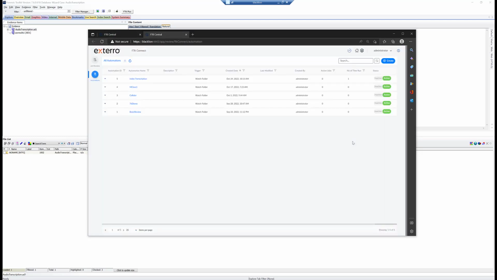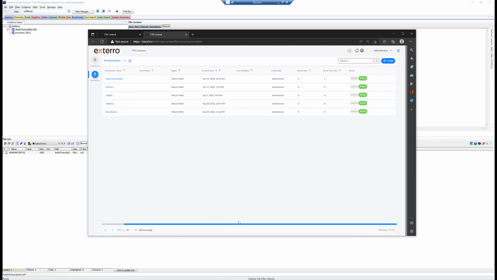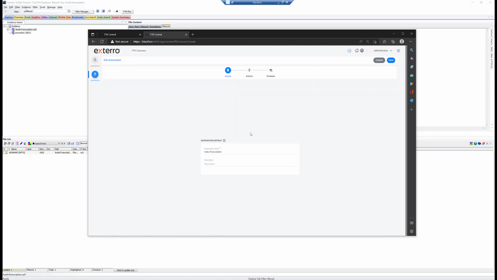I'll come in here, and I've already run this, but I'll walk you through how we could do that. So notice I have this automation profile set up called index transcription. And index transcription is designed to do really one thing, and that's index the files that we've transcribed back into our case. So I gave it a name. When I go into create, I gave it a name, index transcription, and I click next.